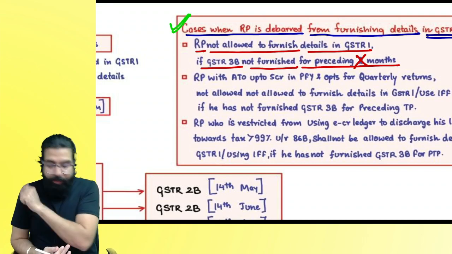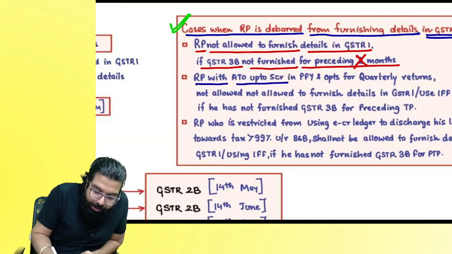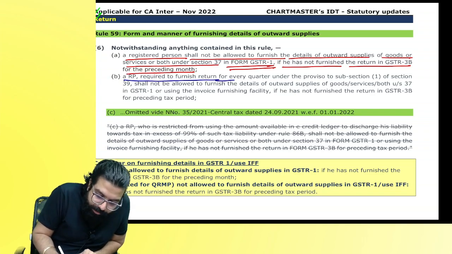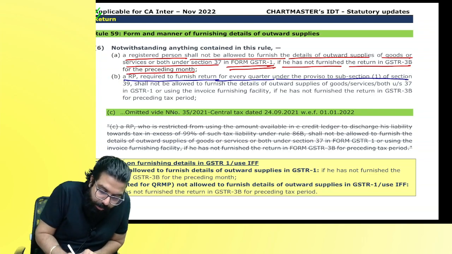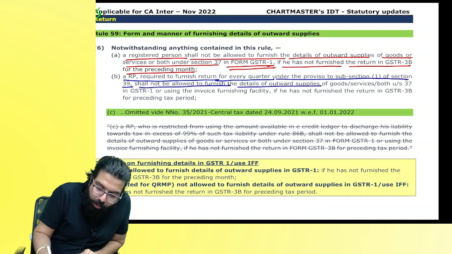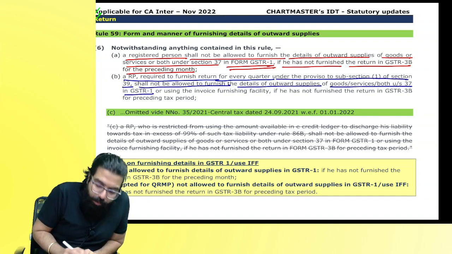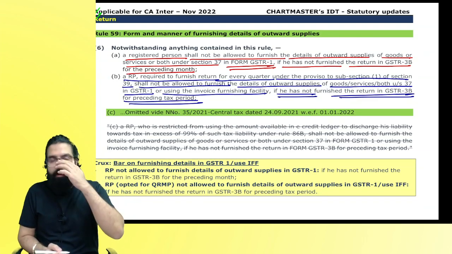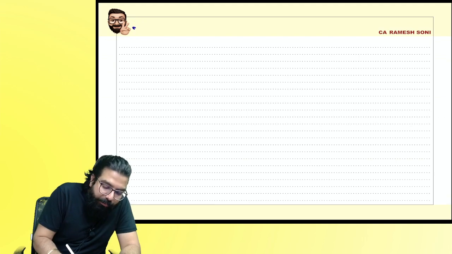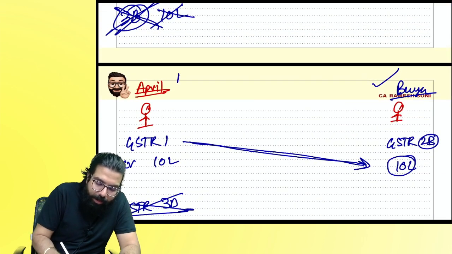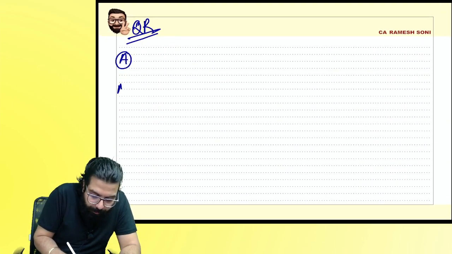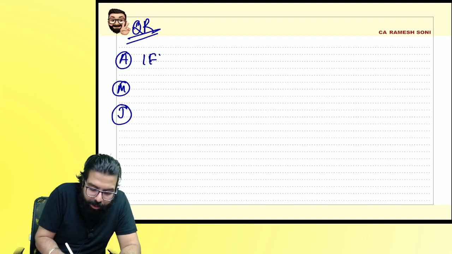You understood, everyone? Next. Registered person with aggregate turnover. Okay, we'll read it from here. A registered person required to furnish return for every quarter shall not be allowed to furnish the details of outward supply in GSTR 1 or use invoice furnishing facility if he has not furnished the return in GSTR 3B for the preceding tax period. Everyone, I'll tell you. If you are under quarterly return, this was when you are under monthly return. If you are under quarterly return, what do you do? For April, May, and June. Here you do invoice furnishing facility.